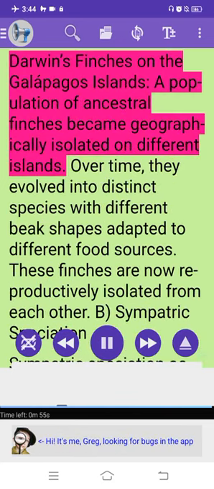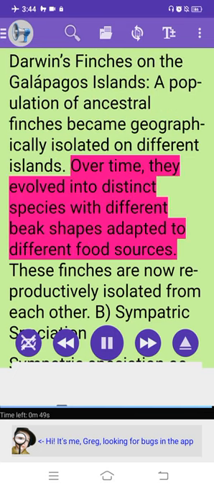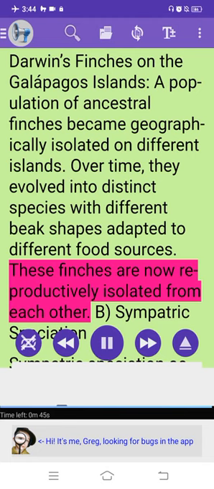Example: Darwin's finches on the Galapagos Islands. A population of ancestral finches became geographically isolated on different islands. Over time, they evolved into distinct species with different beak shapes adapted to different food sources. These finches are now reproductively isolated from each other.